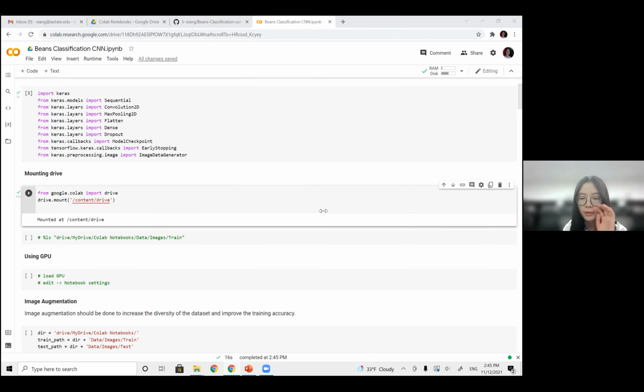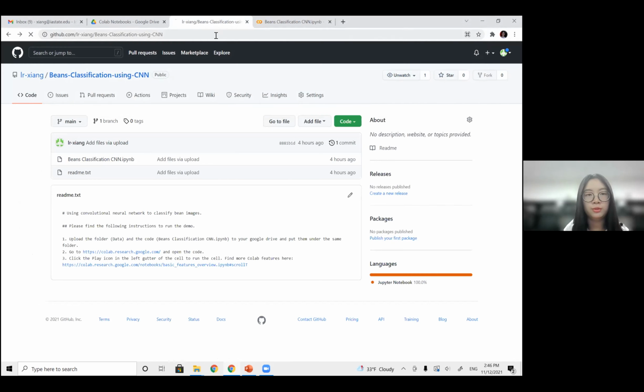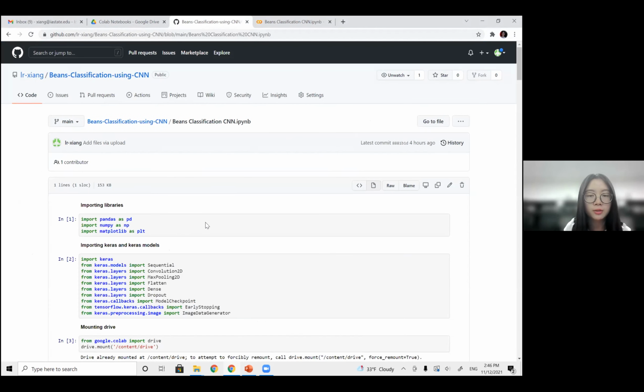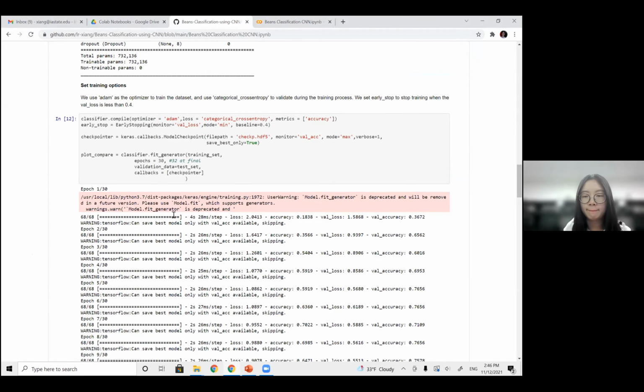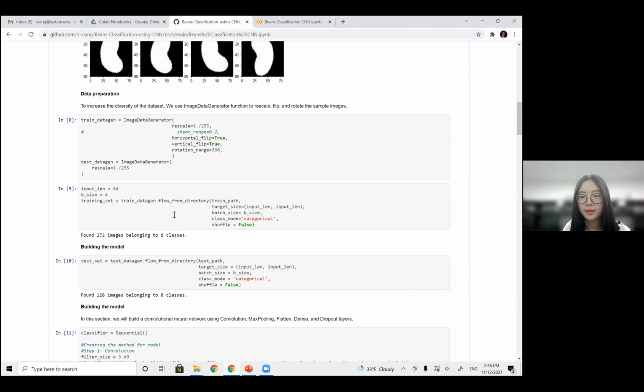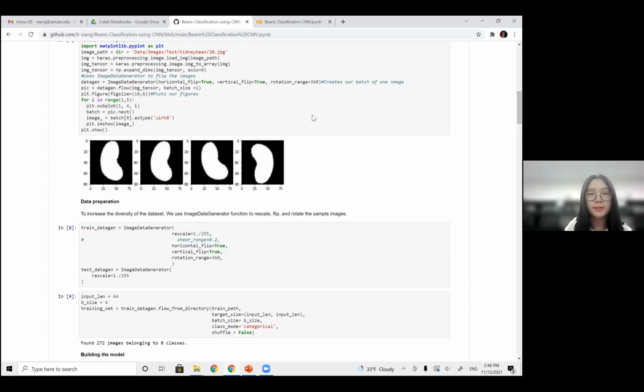But if you want to take a look at the code and don't want to run this code, you can go to my GitHub link. I will put my link here. This link will bring you to my GitHub, and if you click this beans classification, then you can see the code and the intermediate results here. Hope this helps.